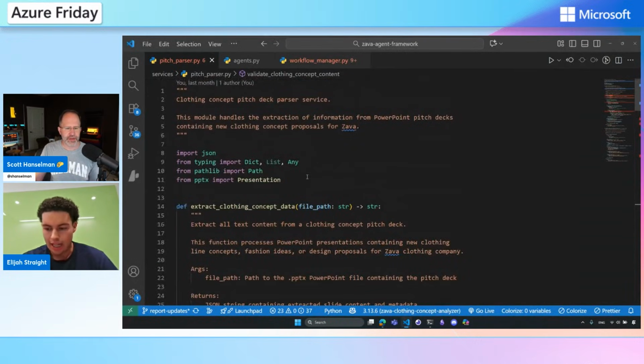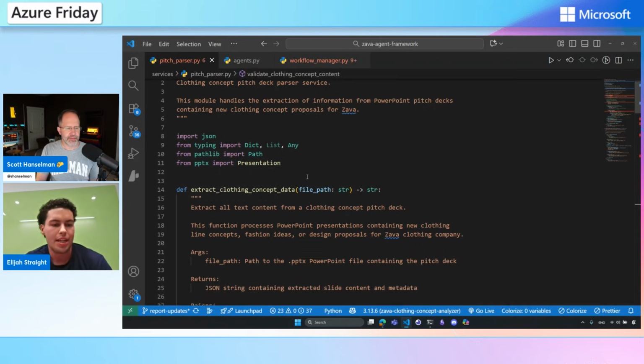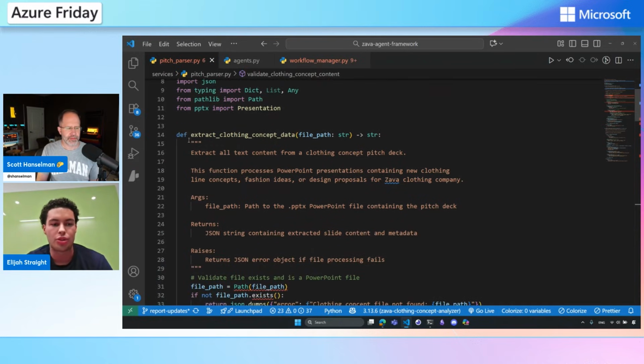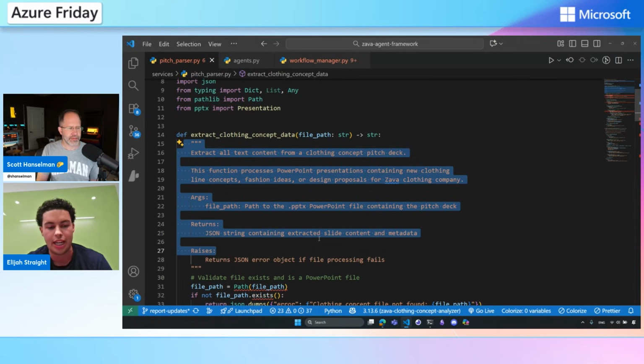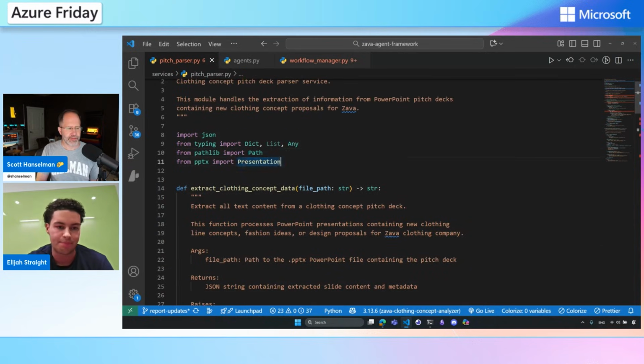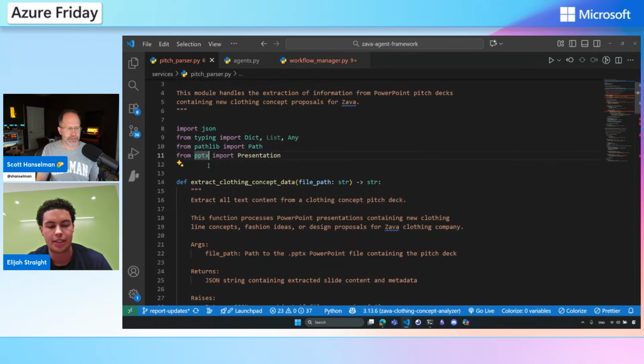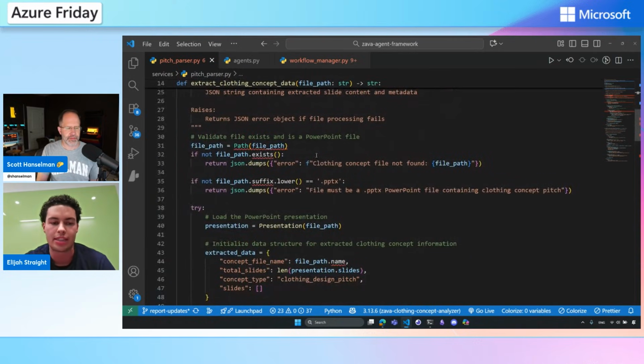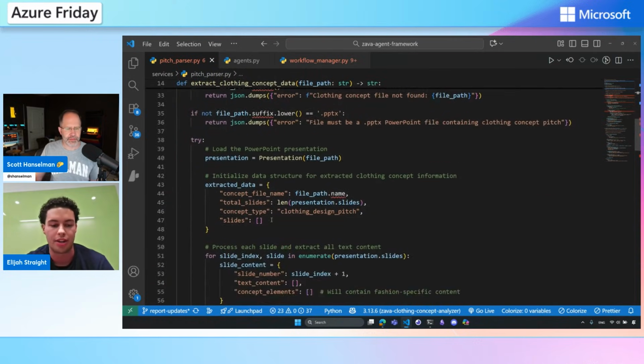Yep, I see it. And so the beauty of the agent framework is that you're able to mix generic business processes, existing workflows that you may have, with agents. That allows you to slot in agents in parts where they can be most effective and keep your existing processes or more efficient processes as you see fit. As I mentioned at the beginning, I'm extracting all of the text content from a pitch deck, using this little Python library called pptx that's going to take all of the information out of my slide deck and display it as JSON.